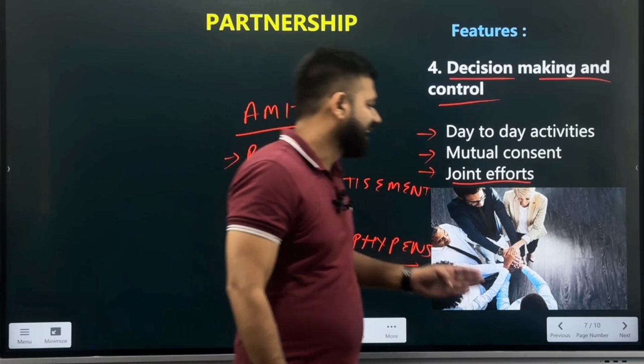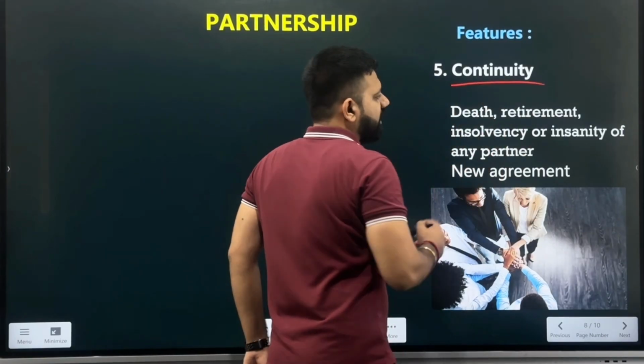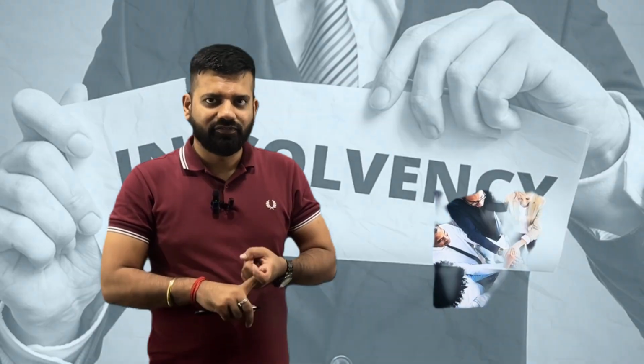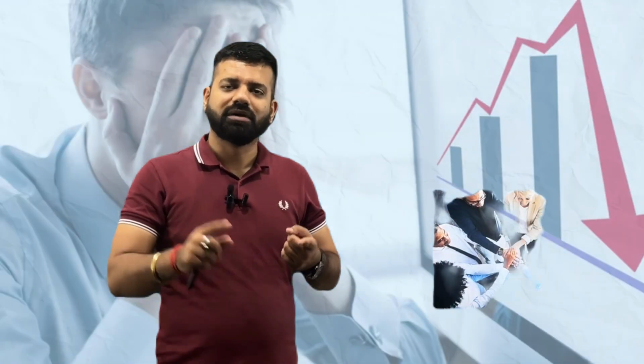Why? Because they are contributing the funds in the business, so they should also take the decision on a mutual basis. Next, continuity. Continuity says that there is an advantage for the partnership, and also there is a sense of disadvantage for the business. Why? If there is a possibility that either of the partners faces insolvency, goes bankrupt, or there is a sudden death of the partner, the business can flop, the business will be shut down. This was the disadvantage of the partnership, that if either of the partners faces bankruptcy, insolvency, or death, there can be a complete shutdown of the business.